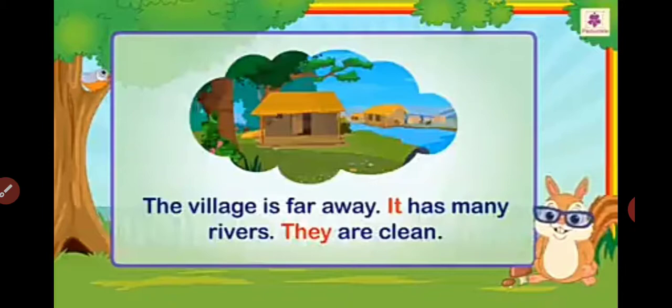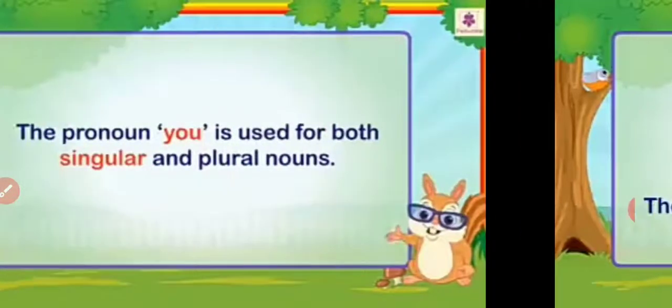And after that, for the rivers, they are clean means the rivers are clean. For the rivers, the word they has been taken, and that word is nothing but a pronoun. So how many pronouns are used in that sentence? Yes, it and they are the pronouns, while village and rivers are all nouns.